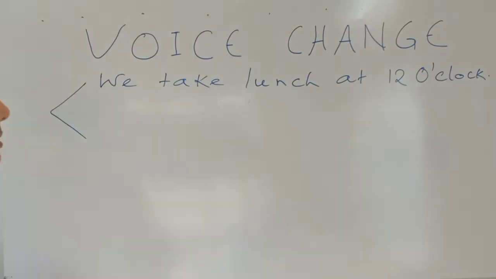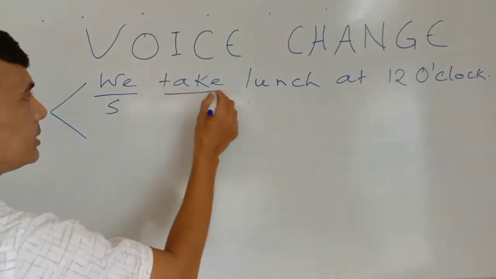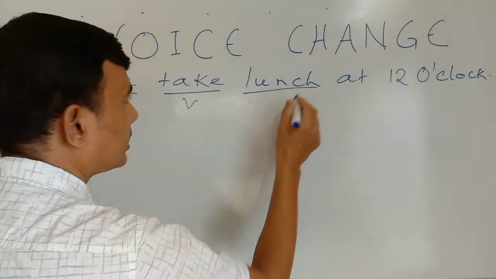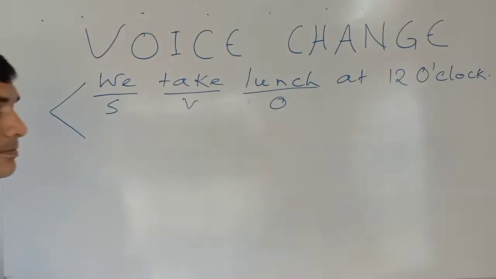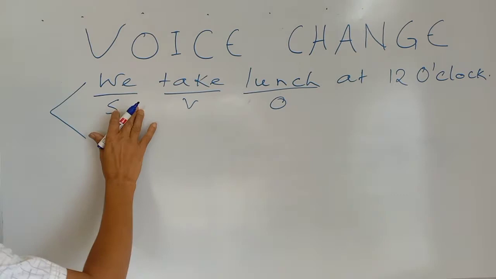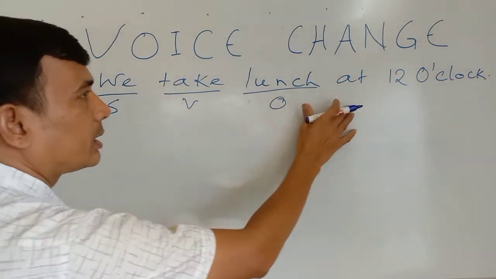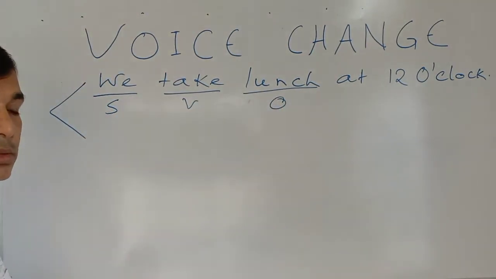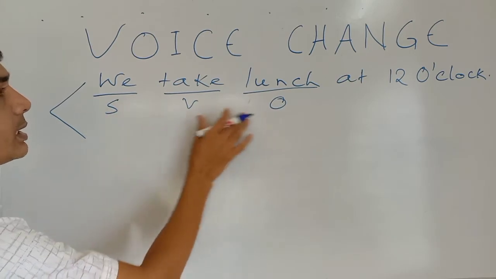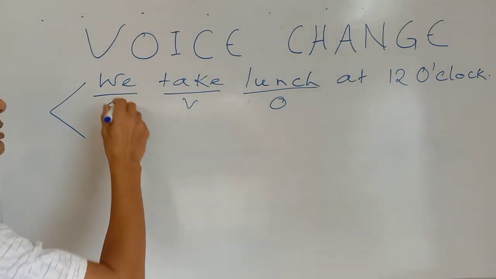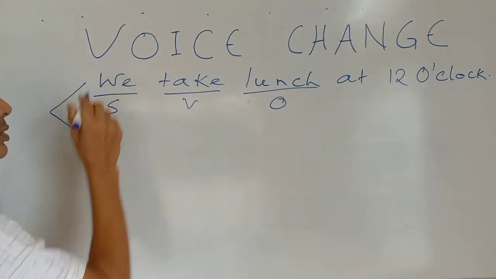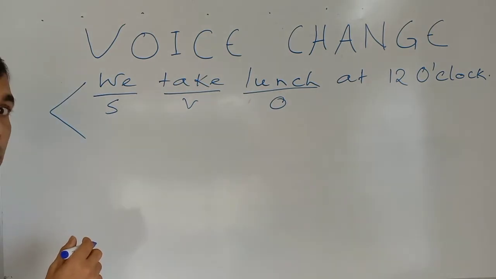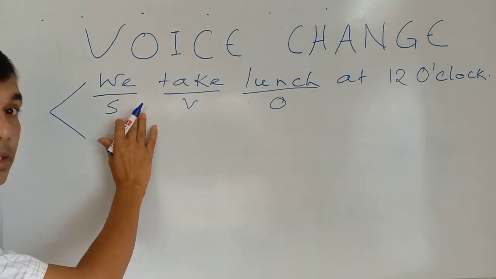We take lunch. We, this is the subject, and take, this is the verb, and lunch is the object. Remember this. We take lunch, and at 12 o'clock leave this one. Now come to we take lunch. The subject is we. Okay, so the subject is active.